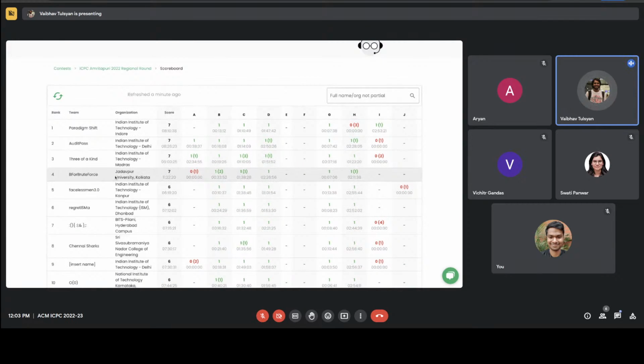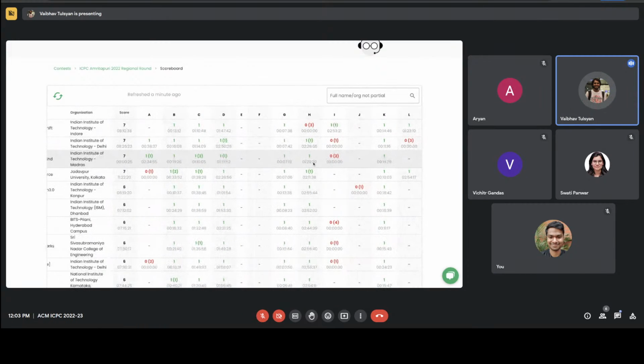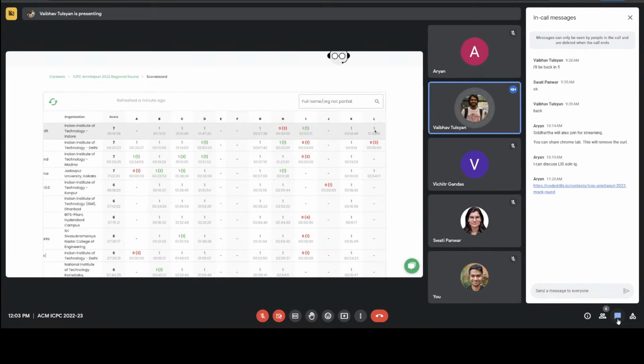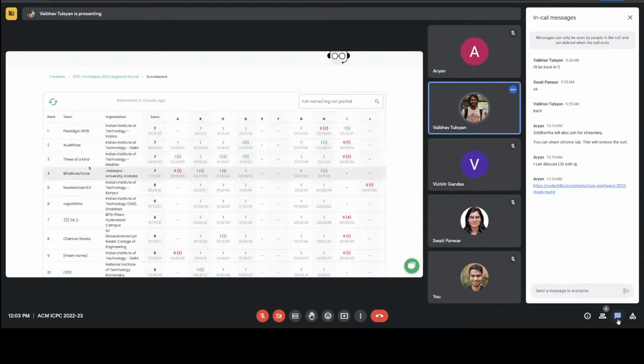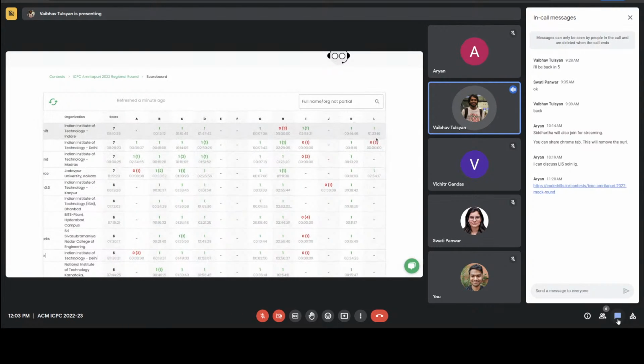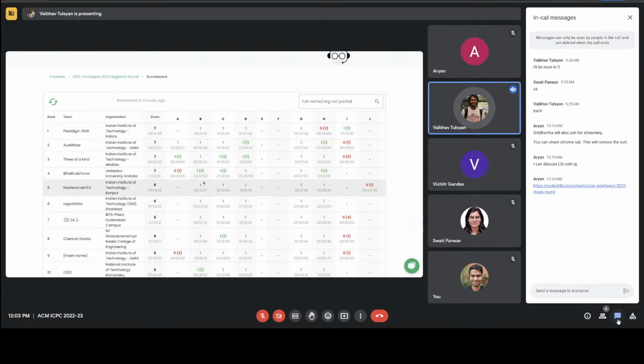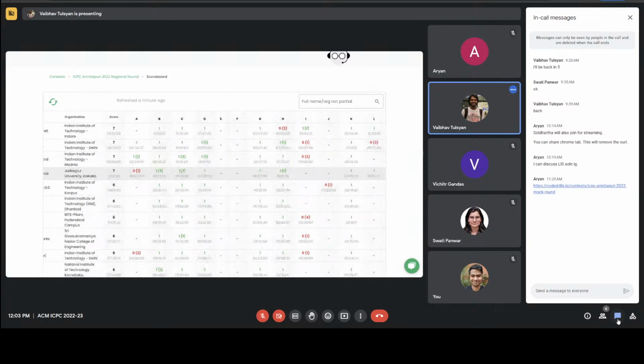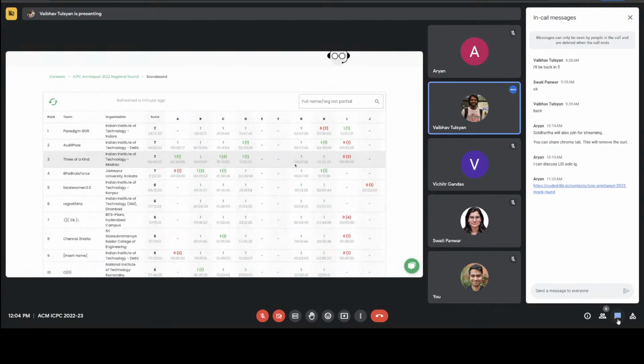And B for Brute Force from Jadavpur University are pretty close as well. If they can quickly solve Make It Zero, I think they'll have 8 problems. Interestingly, they have gotten AC on L, which is Finding the Best Possible Partners. So let's see whether Audit Pass gets AC on L first, or B for Brute Force gets AC on A first. Audit Pass already has 3 WAs on L, so it will be interesting to see what happens next.